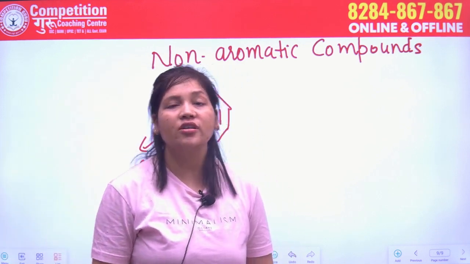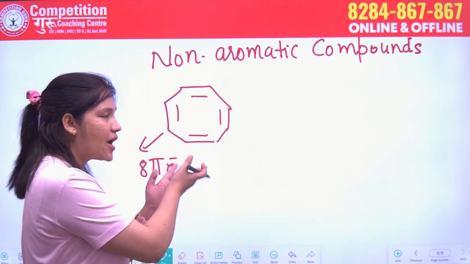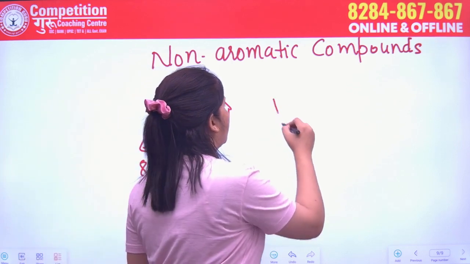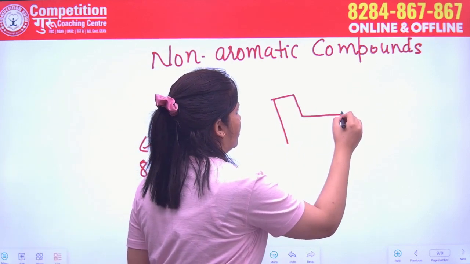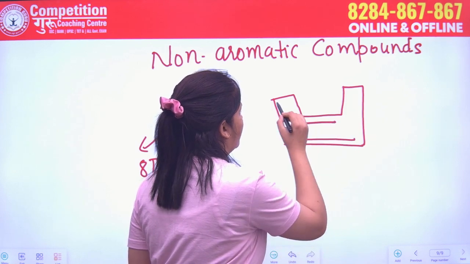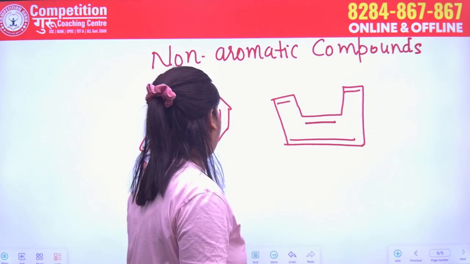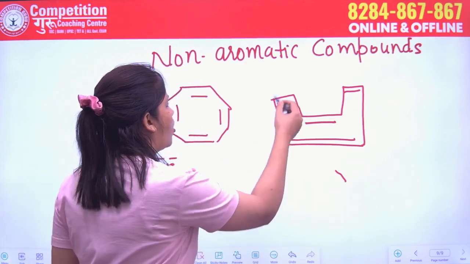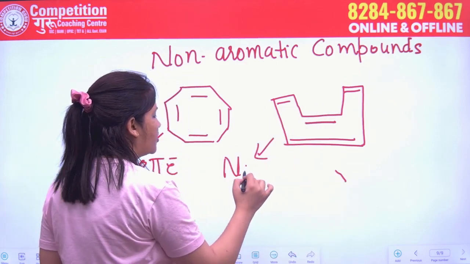So it is following the condition of anti-aromaticity, cyclic, sp2 hybridized, 8 pi electron system, but its structure is like that and it is existing in a tub shape arrangement to avoid the repulsion among them, and all the atoms are not in the same plane.